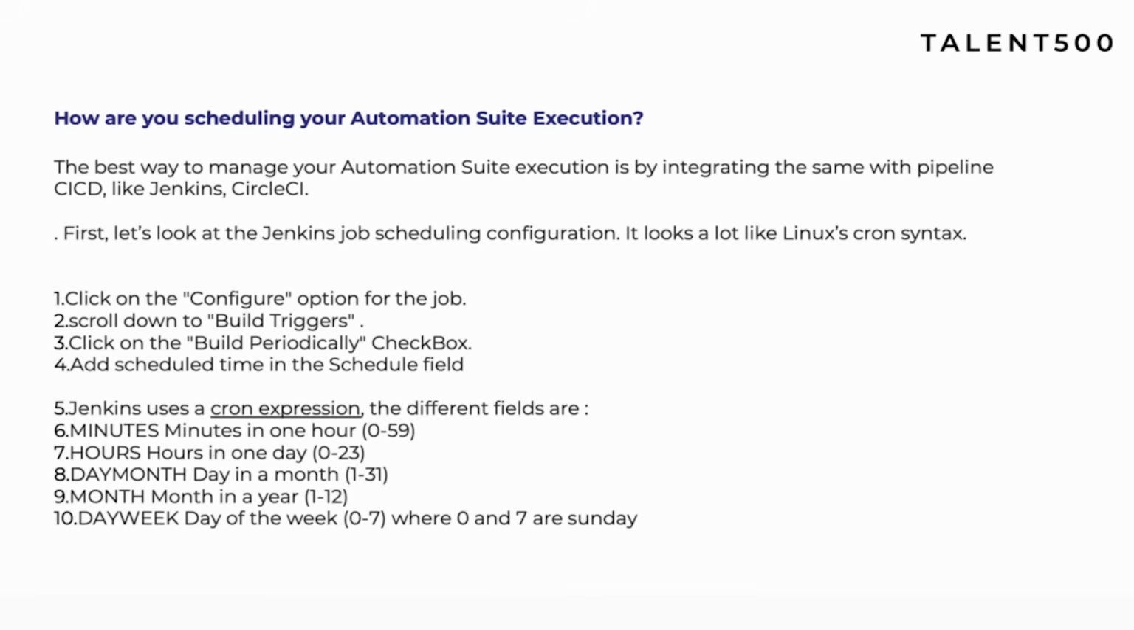And how can you do that? You can go to any Jenkins job, go to configure, then build triggers, the build periodically checkbox, and then schedule your time in this format. The format we call a cron expression. That's what you have to remember, and how the formatting actually works and makes sense for you.